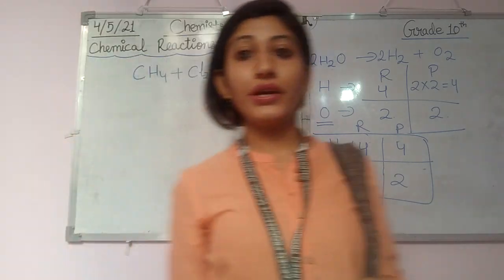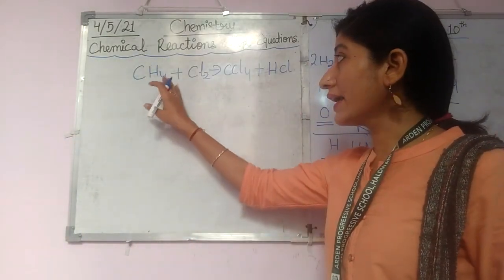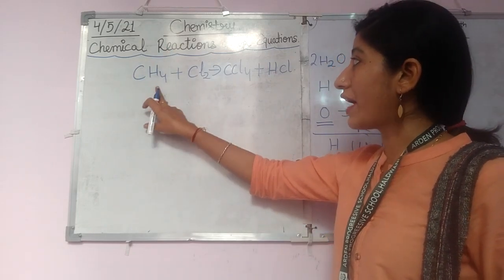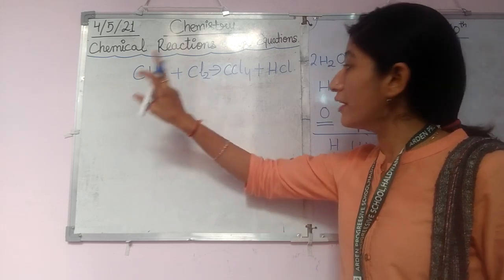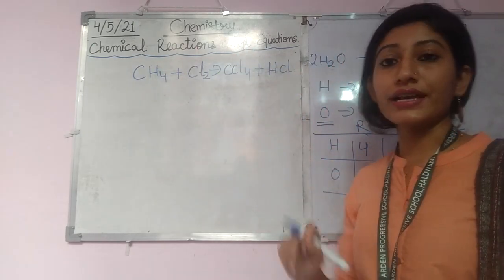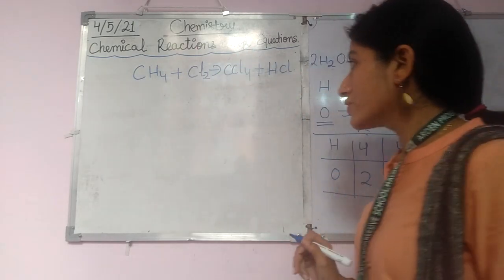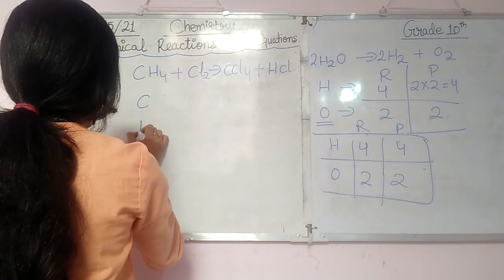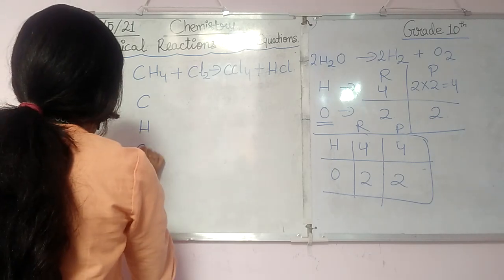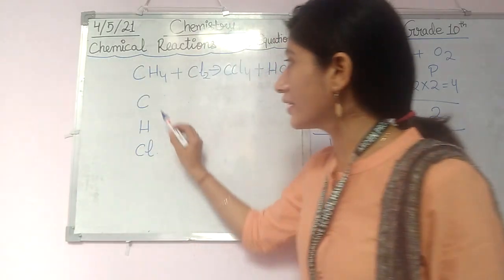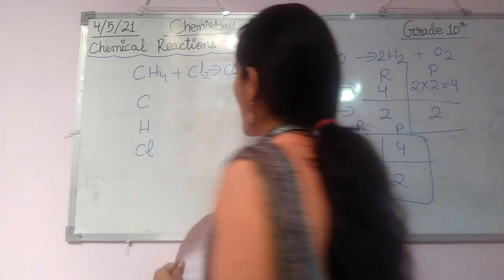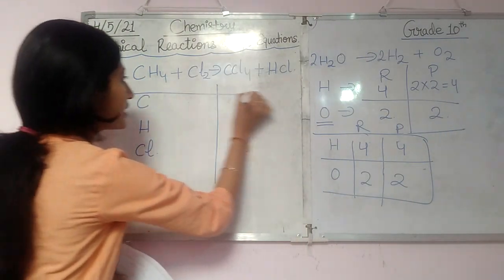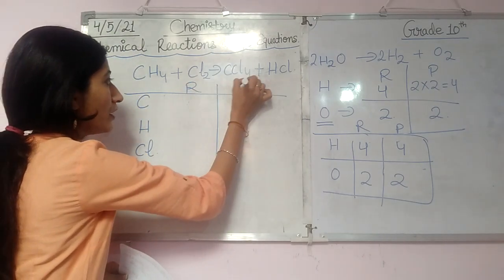Now what you have to do here is again check the number of carbon, hydrogen and chlorine on both the reactant side as well as the product side. So we will write here carbon, hydrogen and chlorine. Now let's divide it into two parts, one part for the reactant side and one part for the product side.